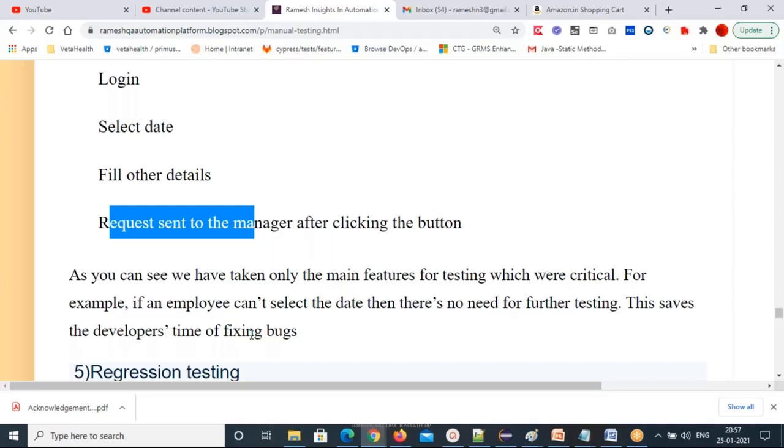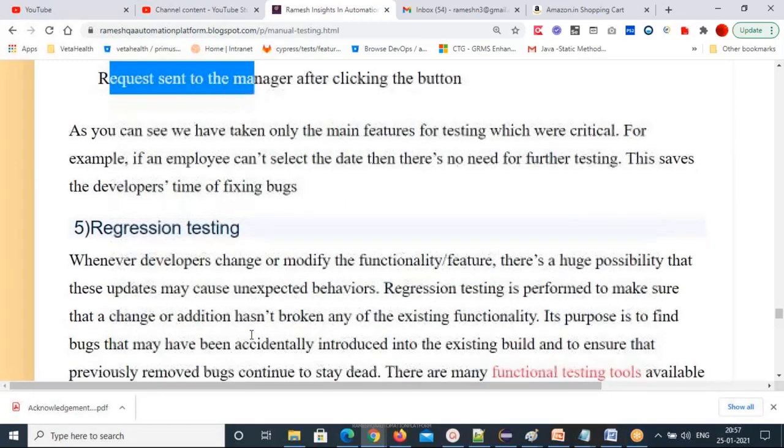System testing is carried out by a specialized team. They will have detailed use cases and will execute all of them, positive, negative, and all usability test cases. We already discussed that. So what is regression testing?